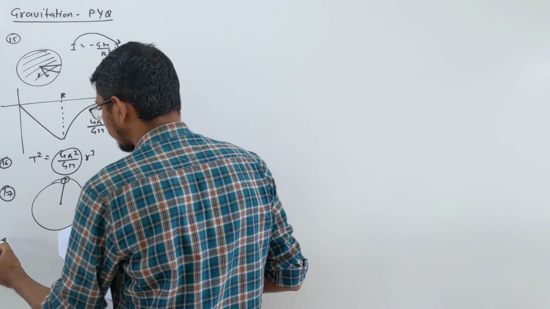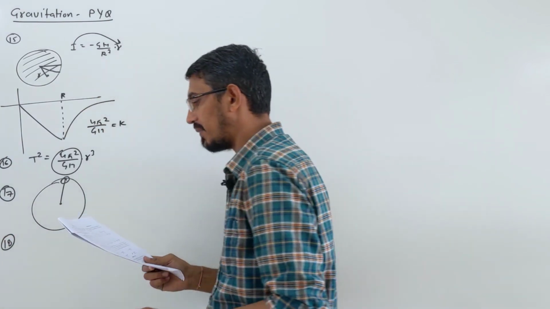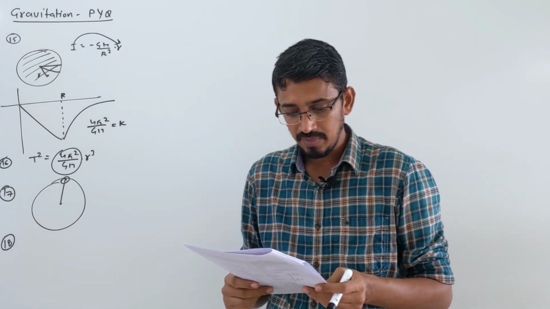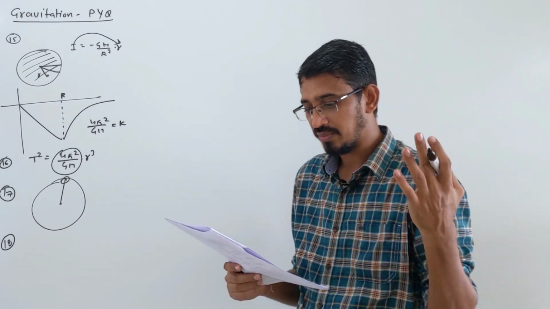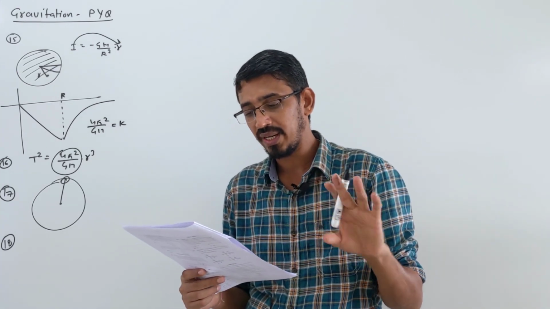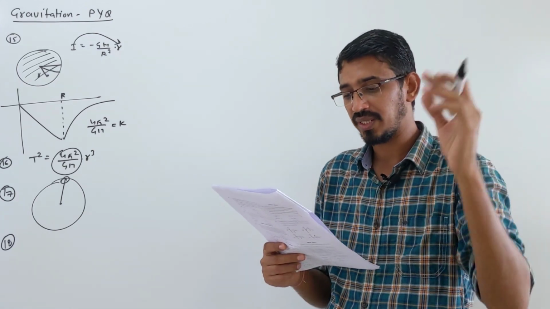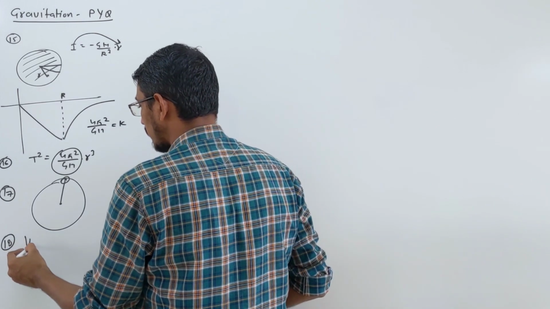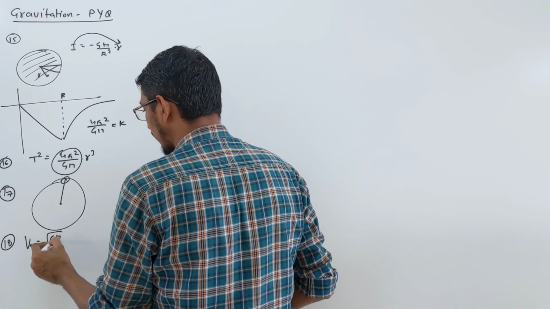Question number 18. So in 17, first option is the correct answer. 18: a remote sensing satellite revolves in a circular orbit at a height of this much above the surface of earth. Radius of earth is given. What is orbital velocity? What is the orbital velocity formula? Simply root GM by r.